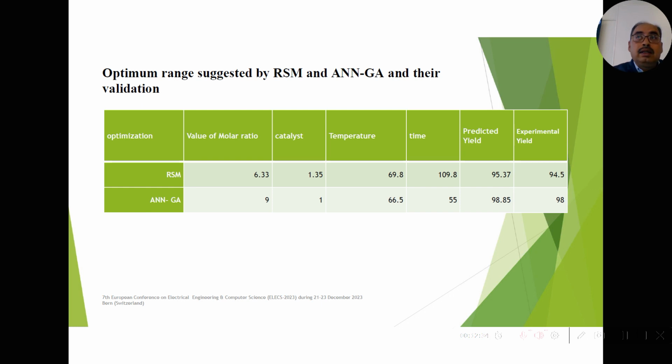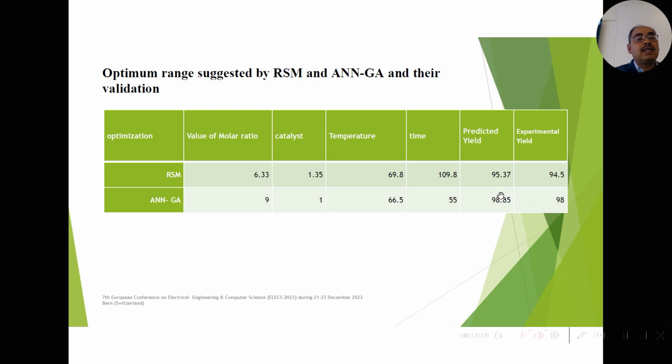So we can predict the biodiesel yield from the ANN-GA. We cannot do experiments again and again for predicting the biodiesel. It is a time consuming process. So with the help of ANN-GA, we can easily predict what the biodiesel yield will be from those process parameters, and after that we can perform experiments easily, so that we can derive the biodiesel yield in order to test it in IC engines.